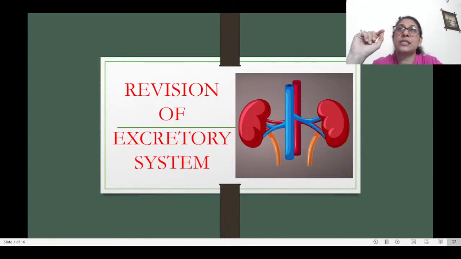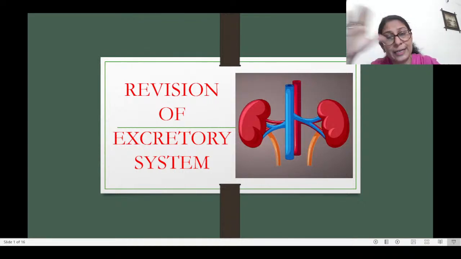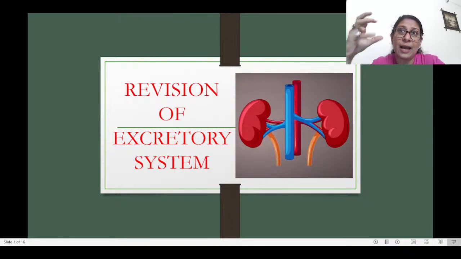You may also ask me, what about feces? Well, feces is a waste which is formed by the alimentary tract or the food pipe. The alimentary canal at the end of the entire digestion process has waste products which are stored in the rectum and get ejected or egested.